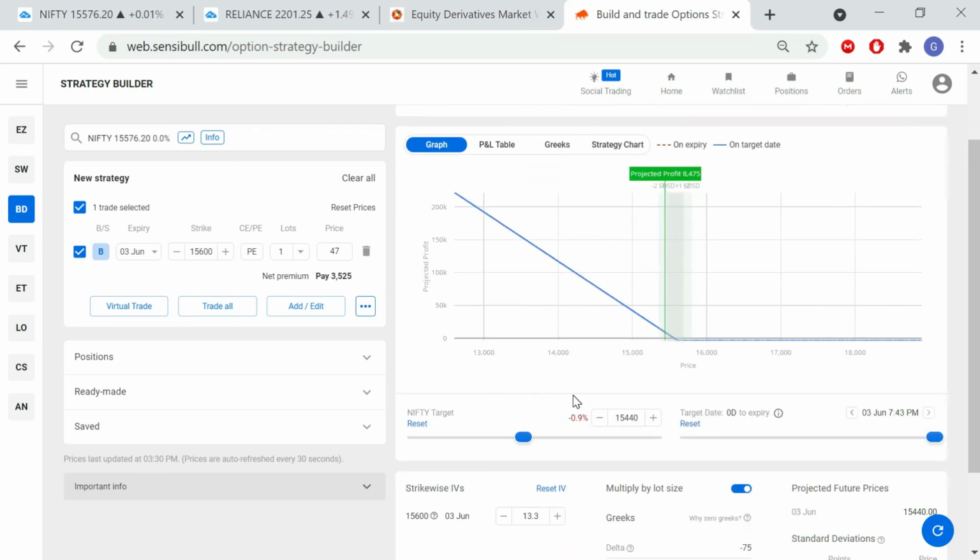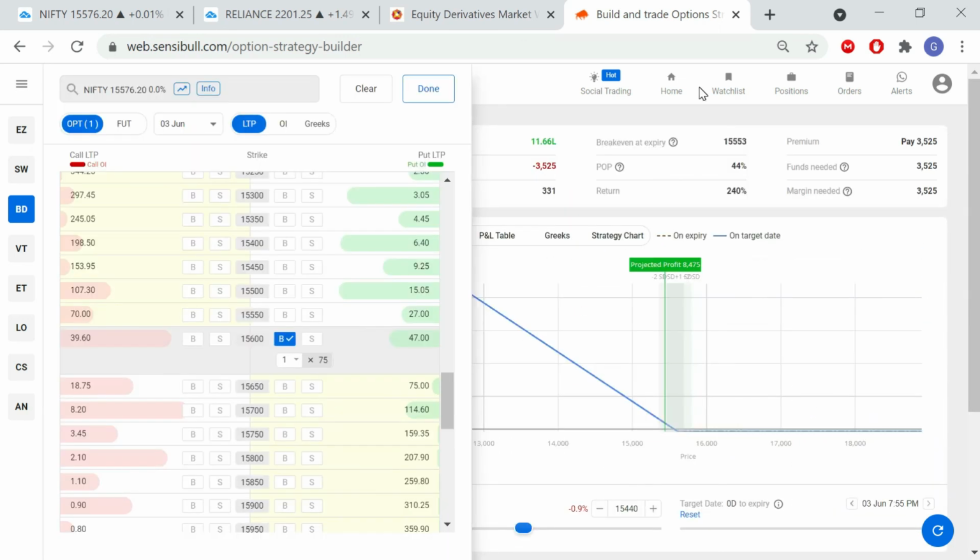This is how we can explain call and put options in layman's terms. Hope I explained in simple terms what a call option and a put option are. Just remember, when you are buying a call option, you are thinking the market is bullish. When you are buying a put option, you think the market is bearish. This is a simple way to understand what a call option and a put option are.